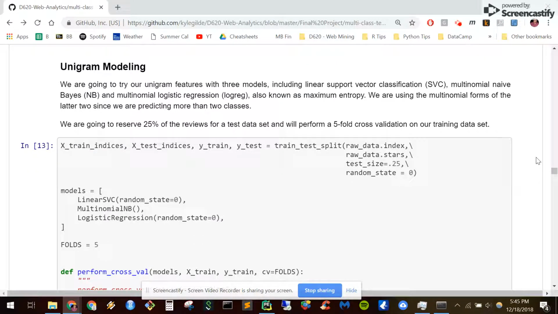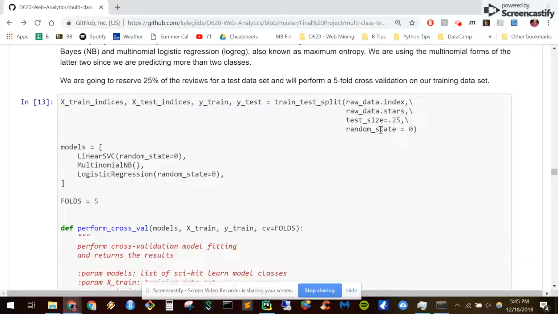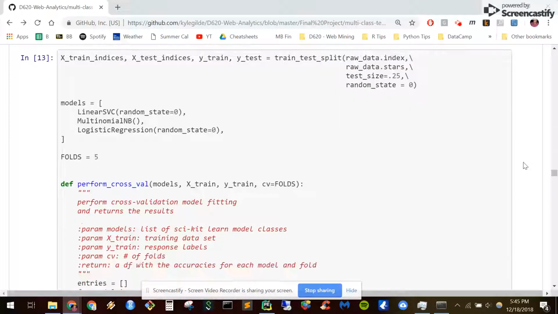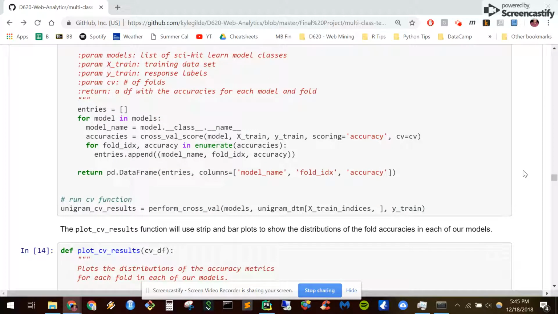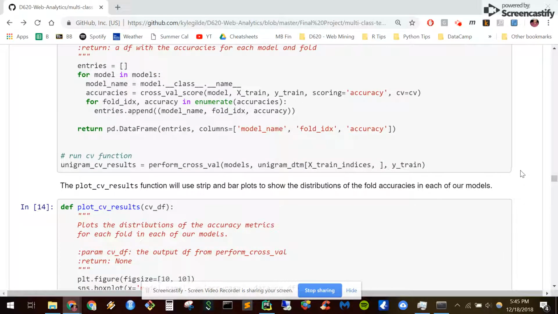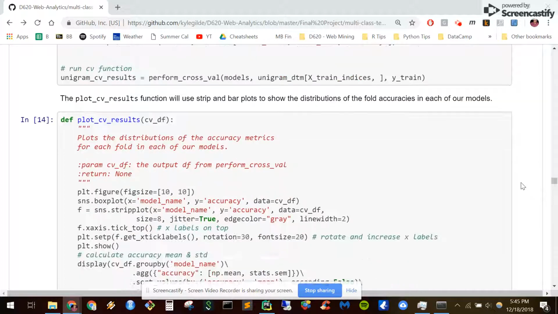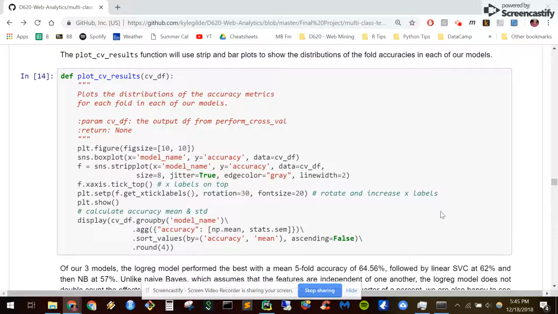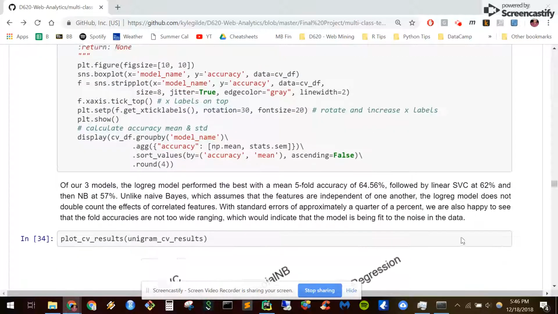For our unigram modeling, we're going to use 3 models: linear support vector classification, multinomial naive Bayes, and multinomial logistic regression, which from my research is also known as maximum entropy. We reserved 25% of our reviews as a test data set for the end of our presentation. And then we did 5-fold cross-validation on our matrix.